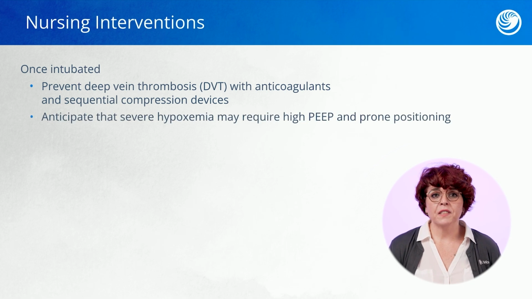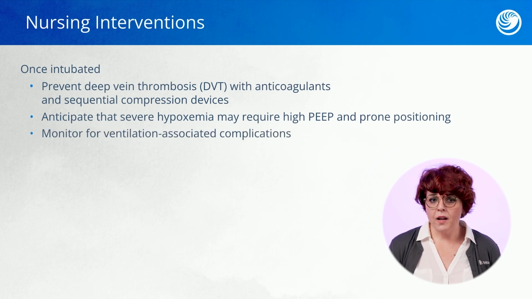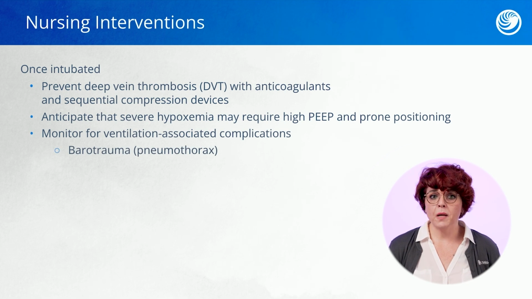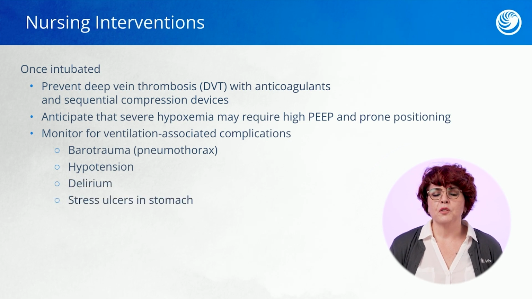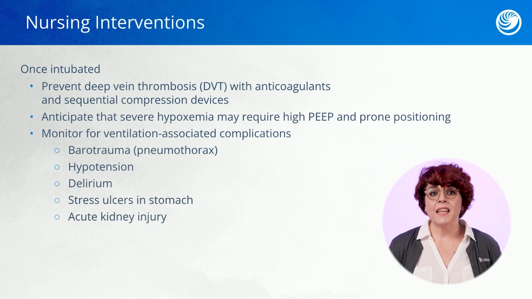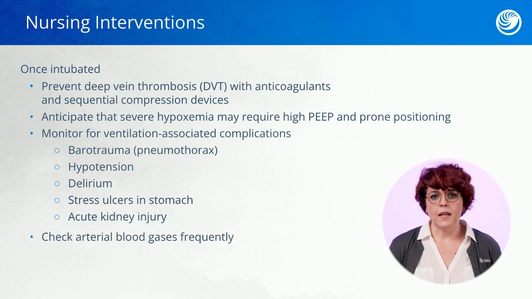Remember, our patients' alveoli are closed. They're going to require PEEP and that prone positioning. We have to monitor for ventilation-associated complications, so I'm thinking barotrauma, so a pneumothorax. We have a great lesson about that. Hypotension, delirium, stress ulcers in the stomach, and even acute kidney injury. So we're going to be checking those ABGs frequently. That's going to tell us how our prone therapy and PEEP is working for an ARDS patient.